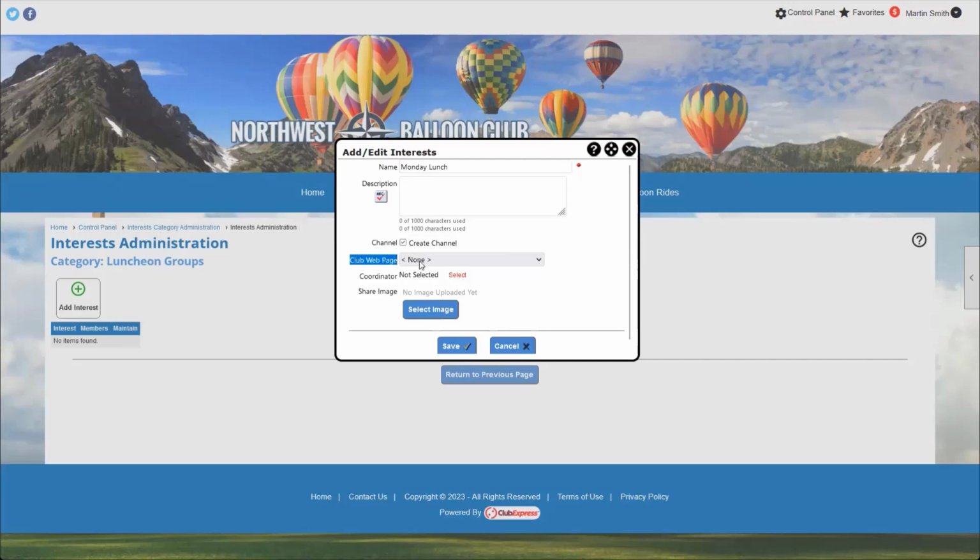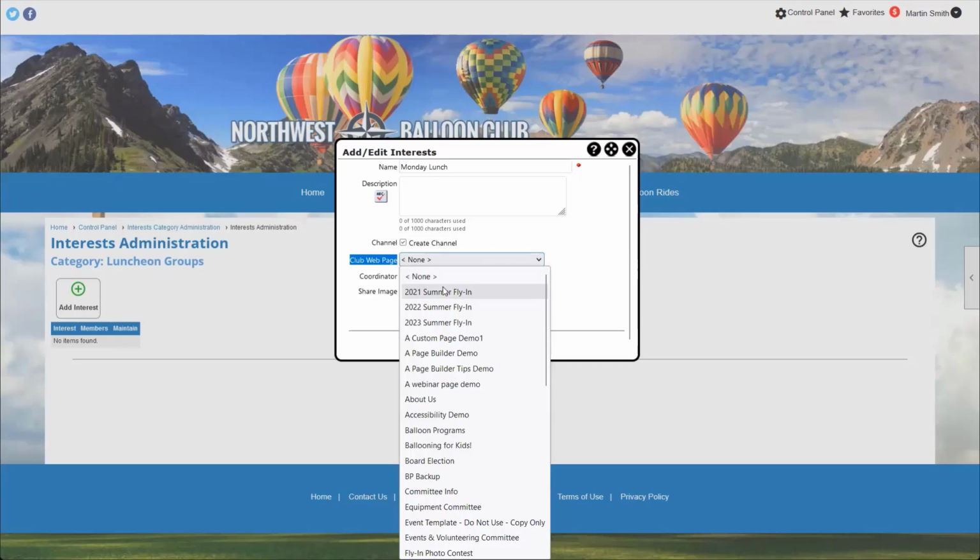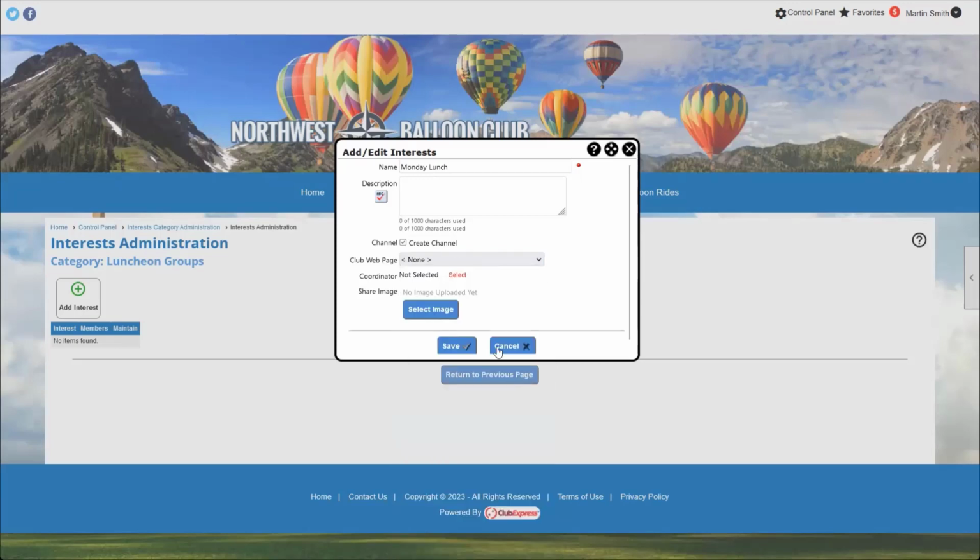So if we had a custom page created, when we click this dropdown, it is going to give us a list of all of the custom pages that are currently on our website. And we could select a page there, and it would put a link to that custom page connected to this interest when we are looking at this interest later on the module page. It is just going to be a splash page that people can click on to go see more information.